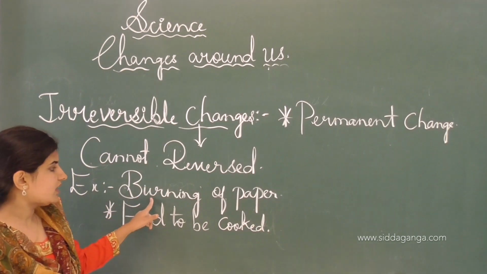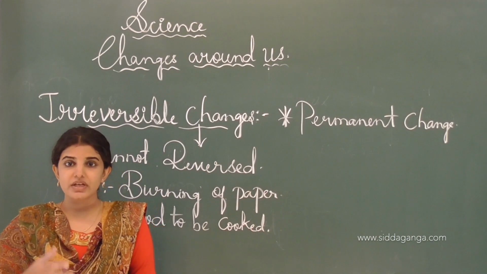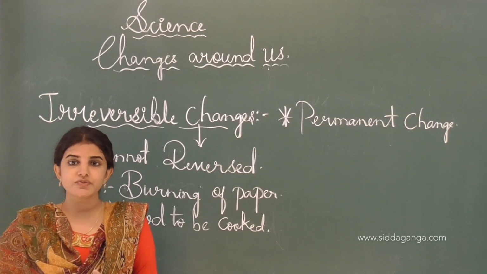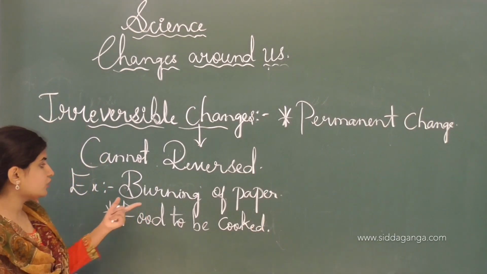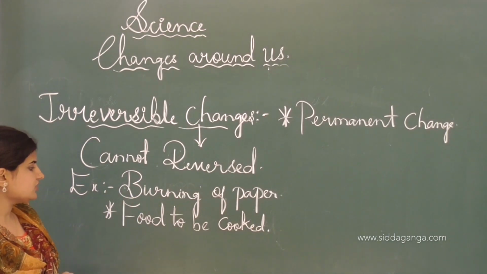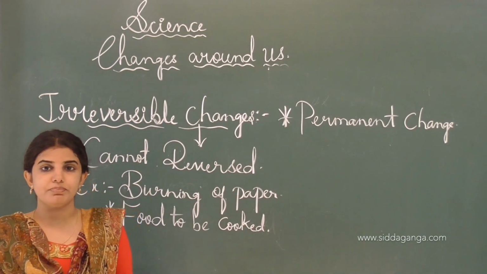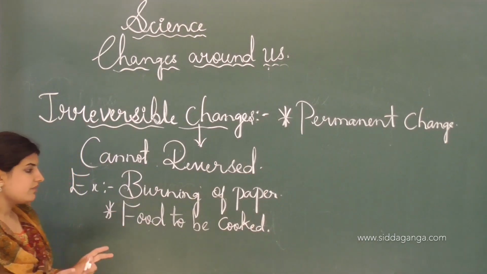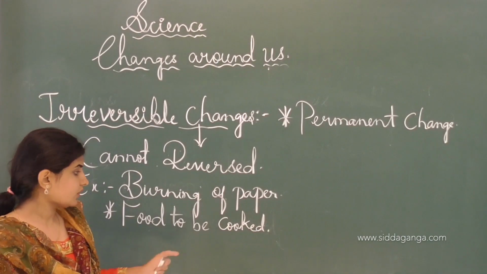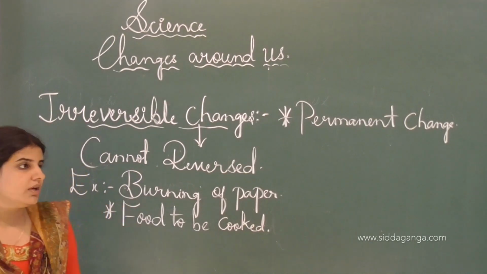Burning of the paper is one example of an irreversible change. When we light up the paper, it will start burning, and afterwards the ash is obtained. From the ash we can't go back to the original paper. And food being cooked is also an irreversible change, where from cooked food we can't go back to the original rice.